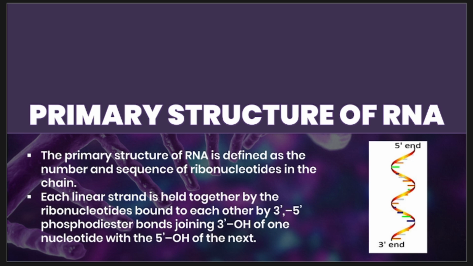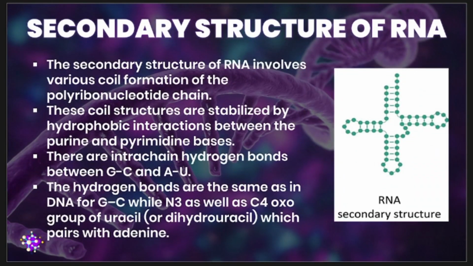Again, your primary structure serves as the foundation for the higher order structures and functions of your RNA molecules. Next up, we have your secondary structure. Your secondary structure of your RNA refers to the local folding, as we have here on the PowerPoint, which involves the various coil formation of your polyribonucleotide chain. So there is a local folding of the RNA molecules into variable structures, primarily driven by hydrogen bonding.